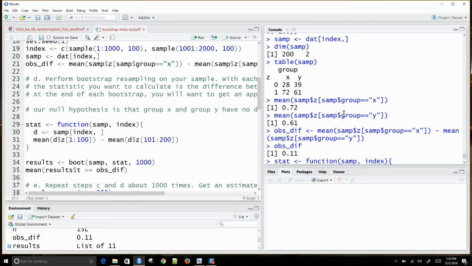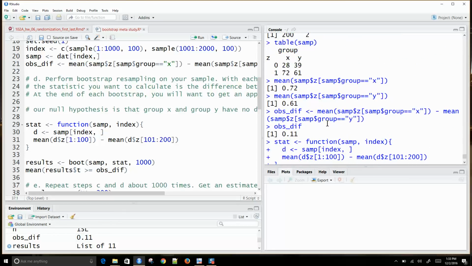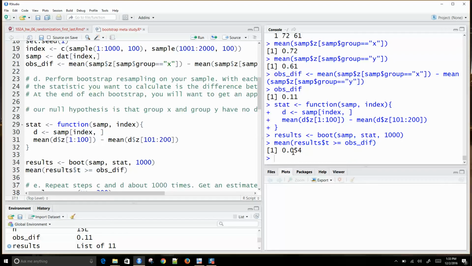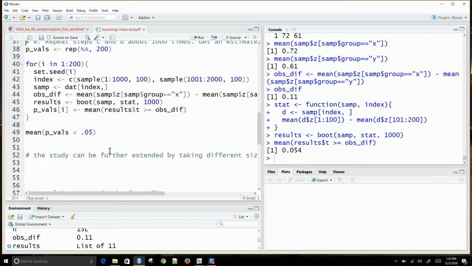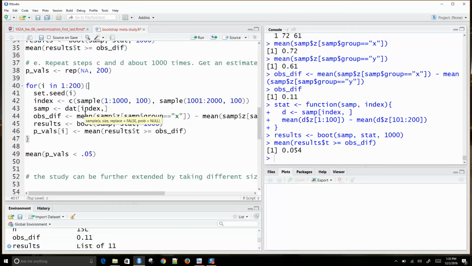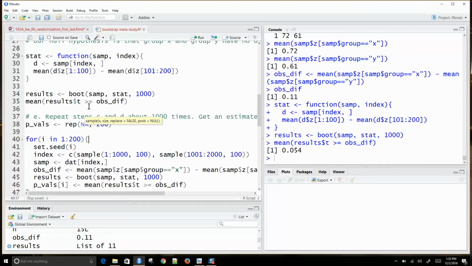If I drew a different random sample from my population, how would this affect the resulting p-value that I get? This takes a little while to run, so I'm only going to do 200 replications of this. But I just want to show you what I'm doing each time. It's pretty much what I did right here, but it's all put together.